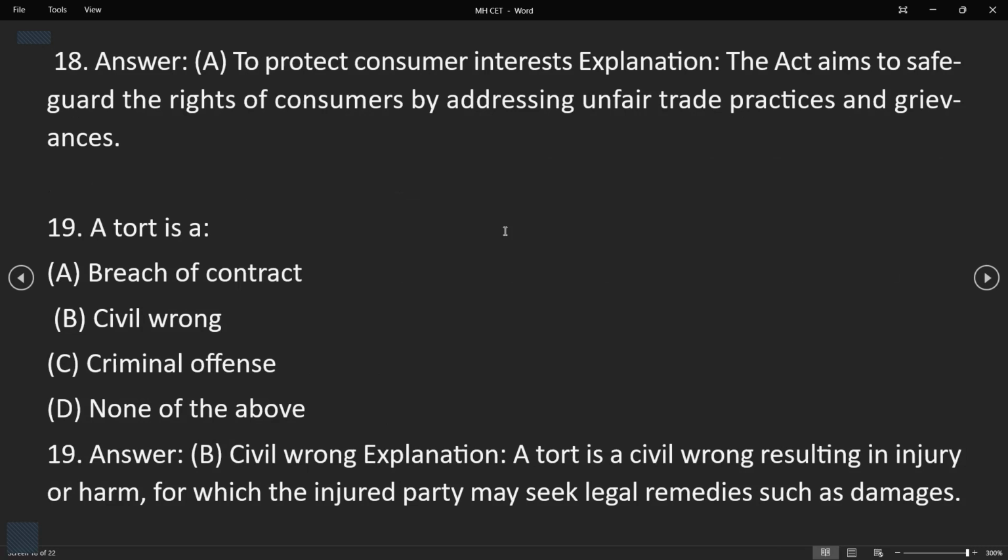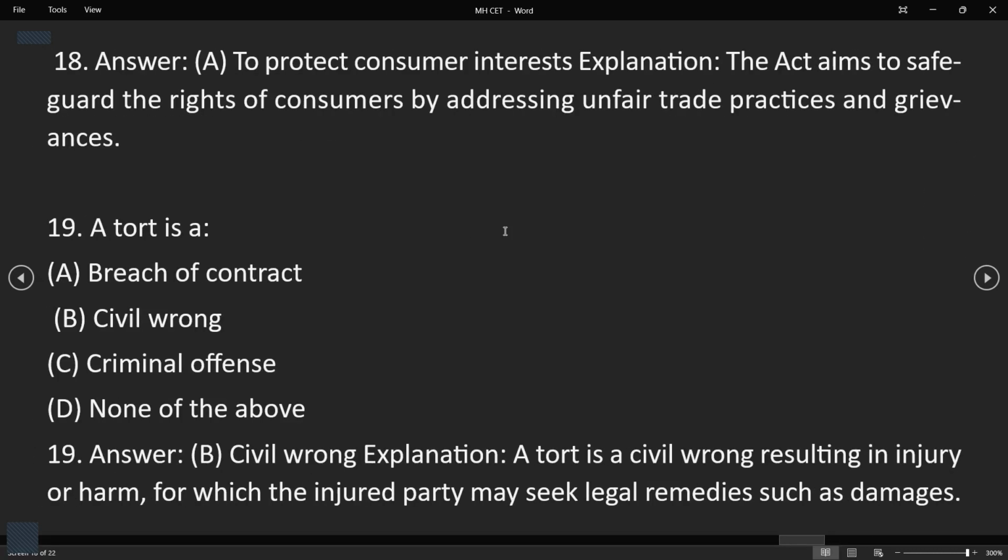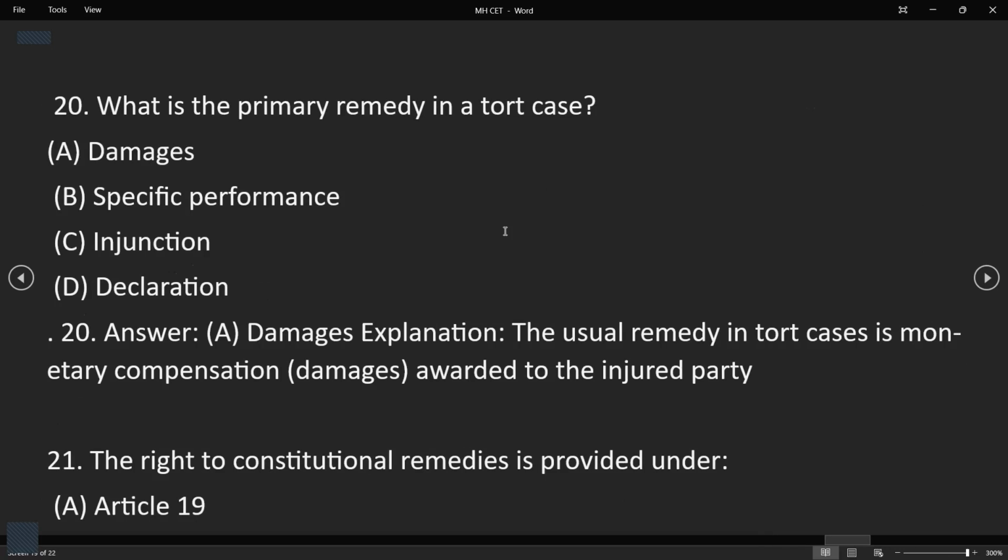Okay. A tort is a, this is our next question. These are the four options: breach of contract, civil wrong, criminal offense, none of the above. What is a tort? A tort is a civil wrong. How? A tort is a civil wrong resulting in an injury or harm for which the injured party may seek legal remedies such as damages. So this is what a tort is. It is a civil wrong. That's it.